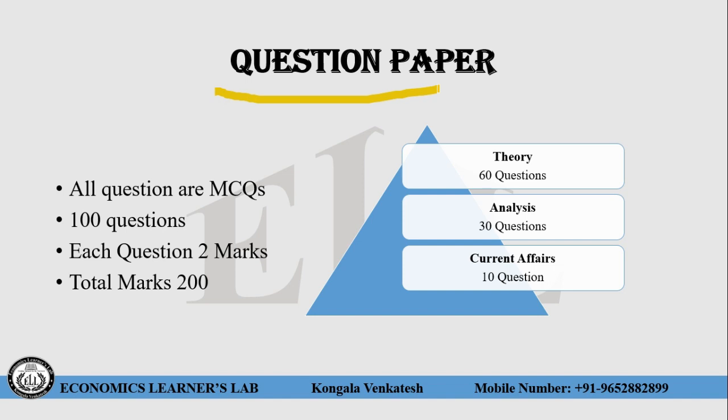Question paper. All questions of the NTA NET Economics paper 2 are MCQs. You will see 100 questions from the paper 2 syllabus. Each question is 2 marks, so the total marks of the paper is 200. So this pyramid is very important.